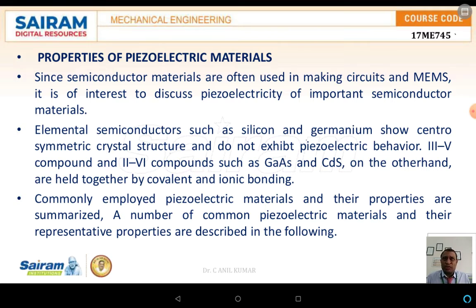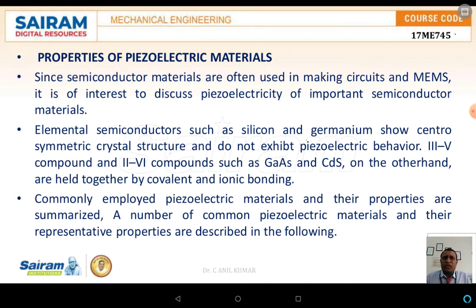Now as we know that since the semiconductor materials are often used in making the circuits and as well as in the case of the MEMS, interest has also developed with respect to the piezoelectric materials and also the piezoelectricity of a semiconductor material. Now here in this case, in a simpler way, the elemental semiconductors such as silicon and germanium show centrosymmetrical crystalline structures,